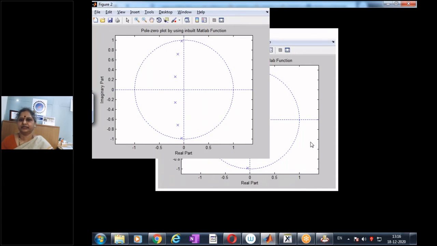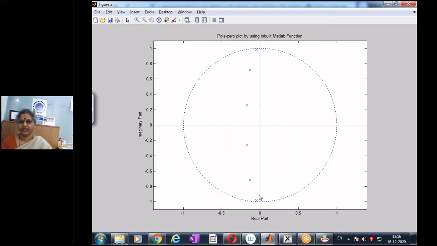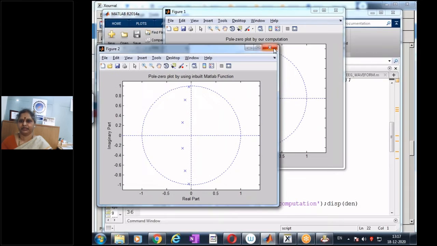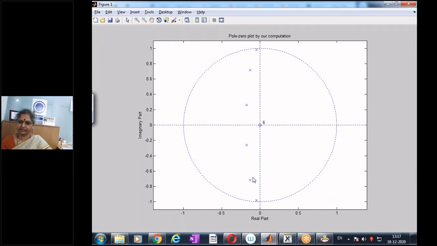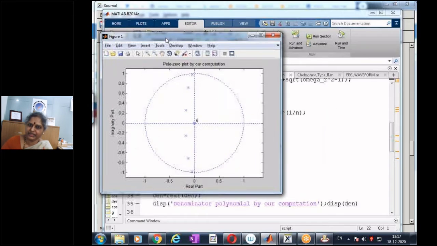Yes, so these are the locations of our poles. We have an nth order system, so we have n poles, and if you see, all of them lie on the left half of the S plane, and now they are on an ellipse. This is by getting the pole zero plot using the inbuilt MATLAB command. On the other hand, here we have computed the pole zero plot by using our computation, and this is what we get, and we see that both are identical.